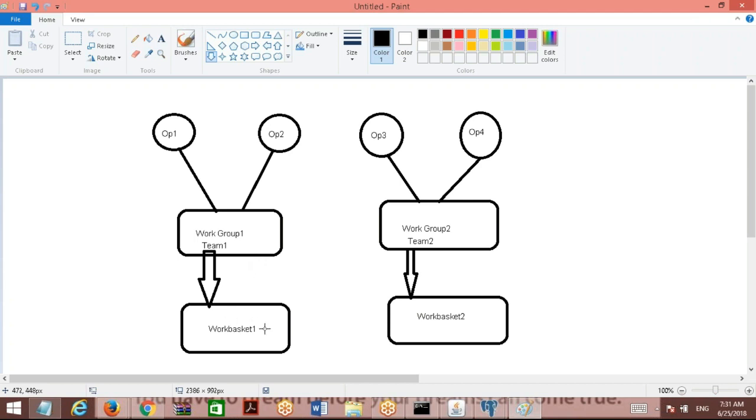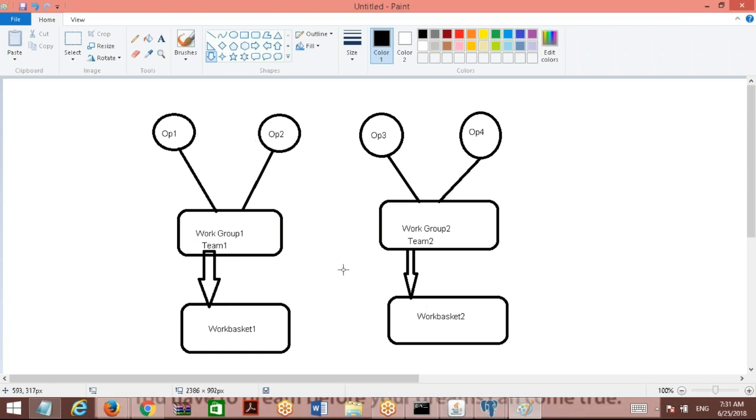From the work basket, it identifies which work group is connected. And from the work group, it looks at which operators belong to this team. Only they can see and access the basket. Similarly, if I route a task to basket 2, only operator 3 and operator 4 can see the basket.